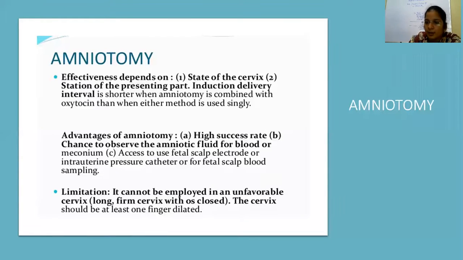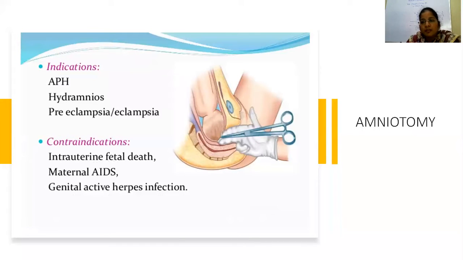Amniotomy cannot be done in a closed cervix; the cervix must be one finger dilated to perform the procedure. We do amniotomy in conditions like abruptio placenta or antepartum hemorrhage, hydramnios, preeclampsia, eclampsia. What happens when we artificially rupture the membranes in these conditions? The intra-abdominal pressure will be released, so the patient will sense relief. The uterine sensitivity to oxytocin increases and the labor progresses smoothly.